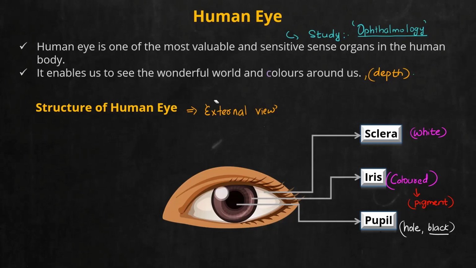Now, have you touched your eye? Yes. When you try to touch, what is the nature? How does it feel? Dry or moist? When you touch the eye, usually, yeah, it is moist. Do you know what is the reason? Because we have tear glands all surrounding it. It keeps eye moist. So every time our eyes kept moist due to the presence of tear glands surrounding this region.